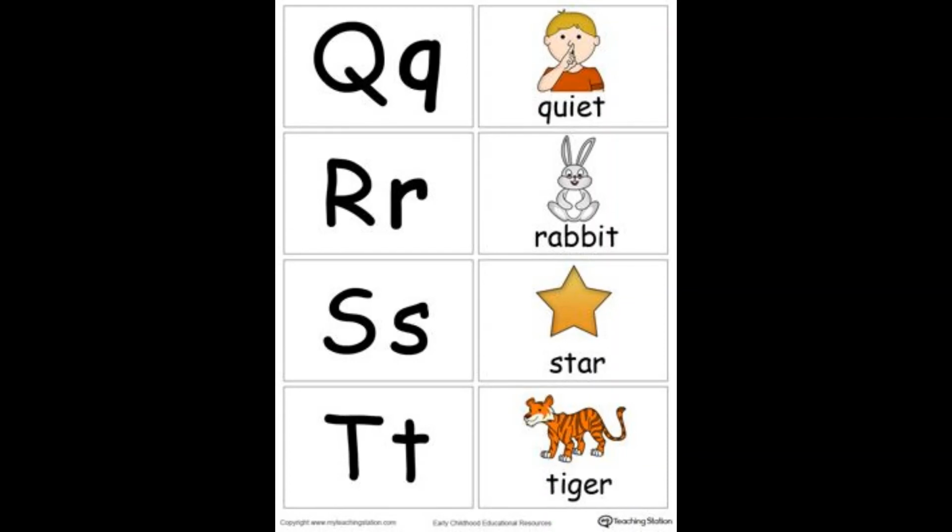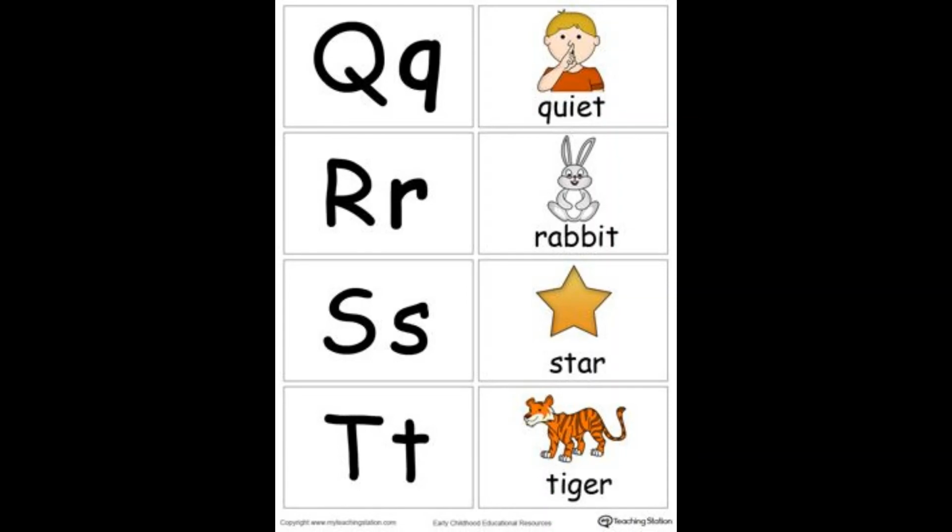For Q, the sound of the letter is K, K. Q for quiet. Next, the letter is R. The sound of the letter is R, R. R for rabbit. Next comes the letter S. So the sound of the letter is S. S for star. Then comes the letter T. The sound of the letter is T, T.